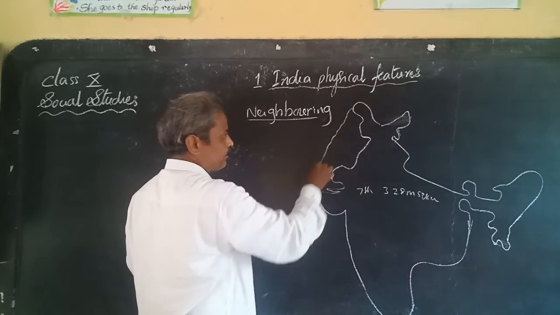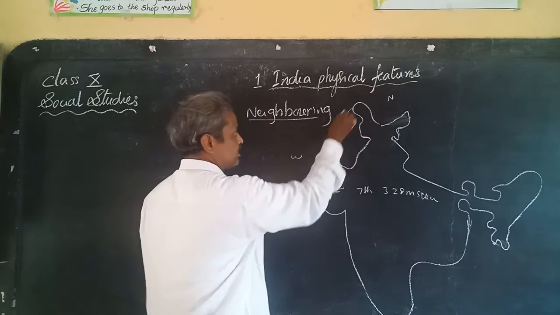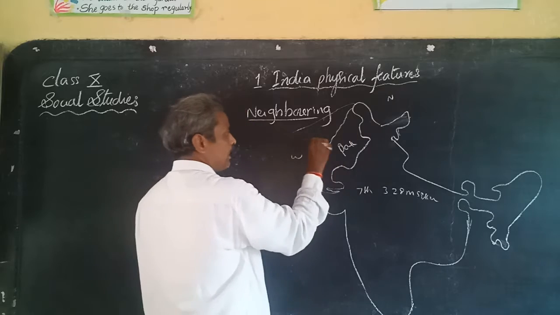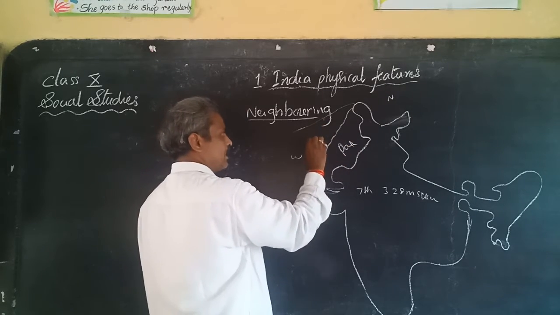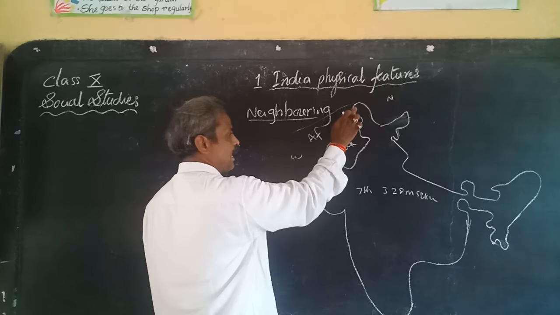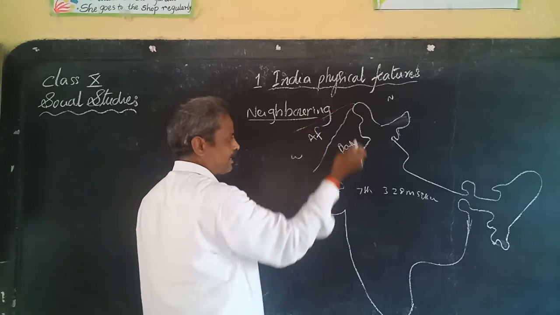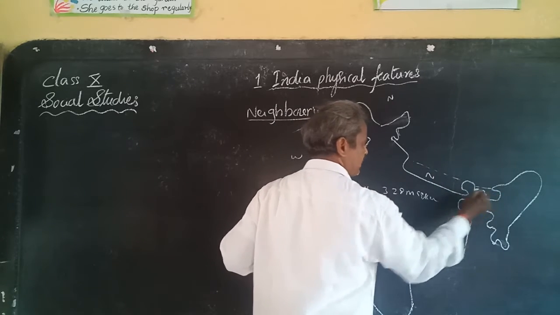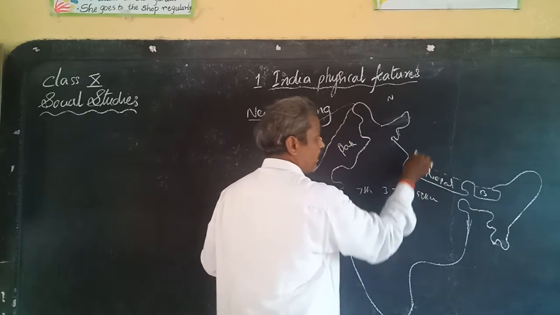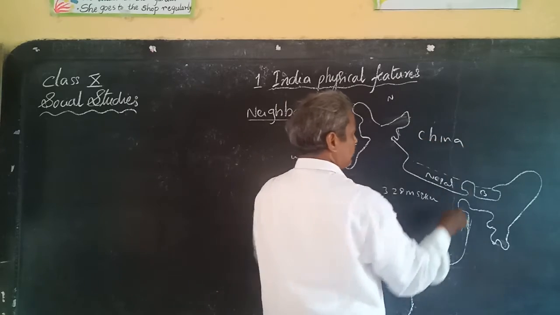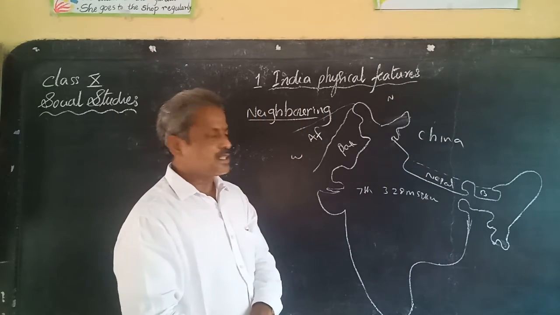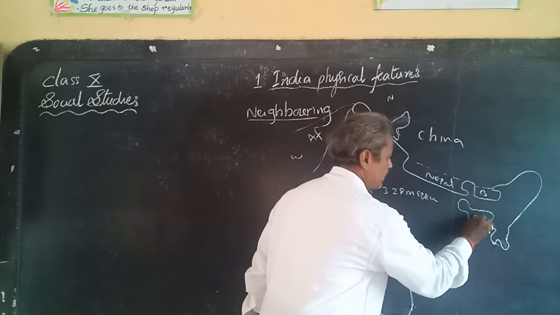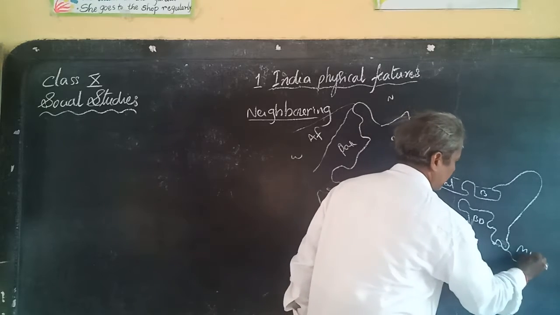you are observing on the north-west side of India, Pakistan, and Pakistan's neighboring country, Afghanistan, which also has a frontier with our India. Then Nepal and Bhutan, both countries on the north, whereas China, also one of the large countries in the world, has a frontier with India, and here Bangladesh and last Myanmar.